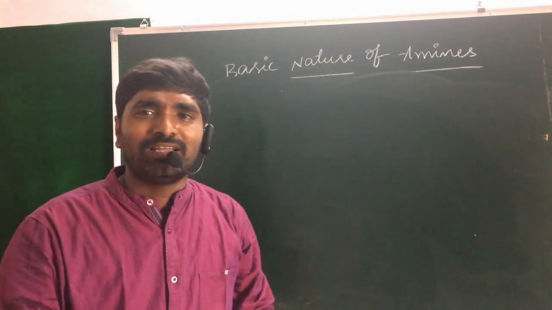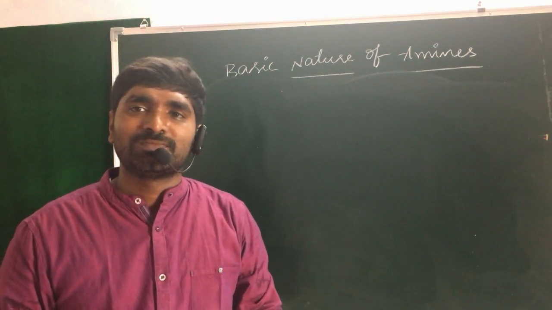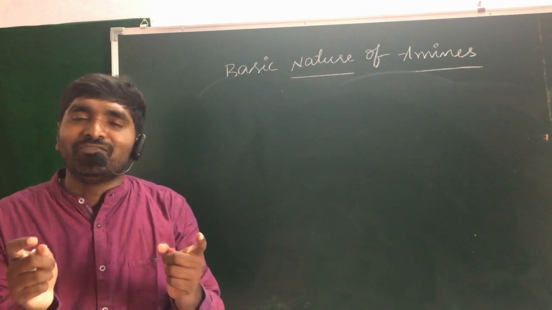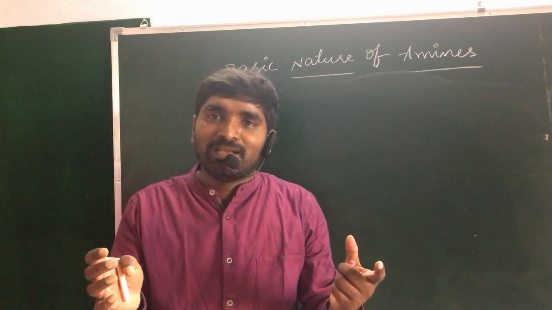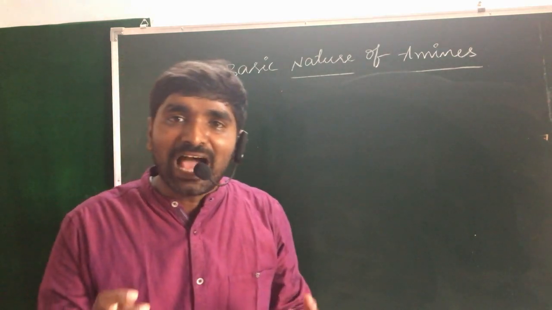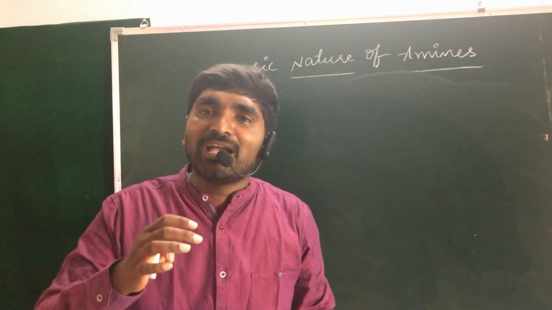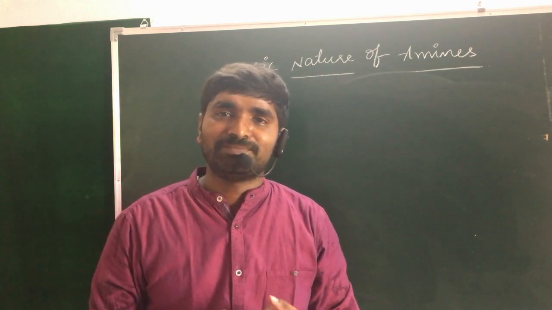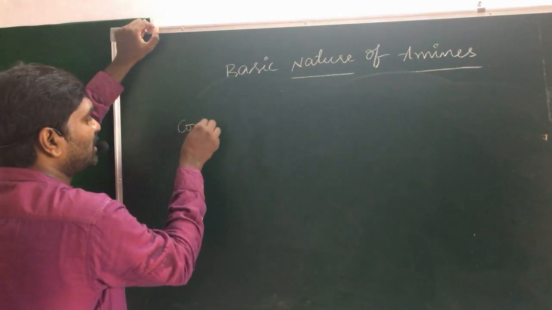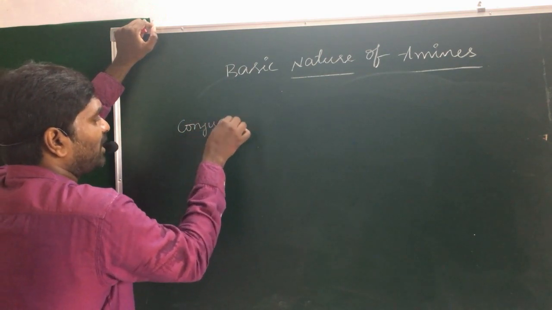And the next one is the conjugation effect, which is the most important one, which differentiates aliphatic amines and aromatic amines. Compared with aromatic amines, aliphatic amines are more basic in nature. For example, the next factor is nothing but the conjugation factor.